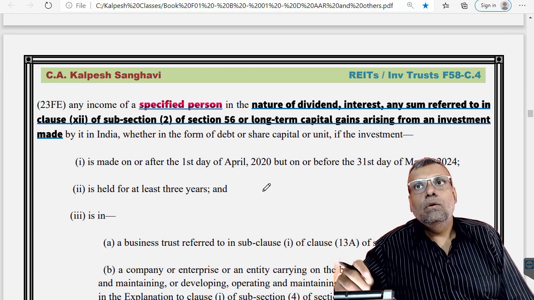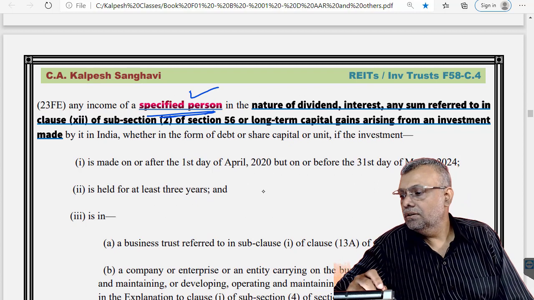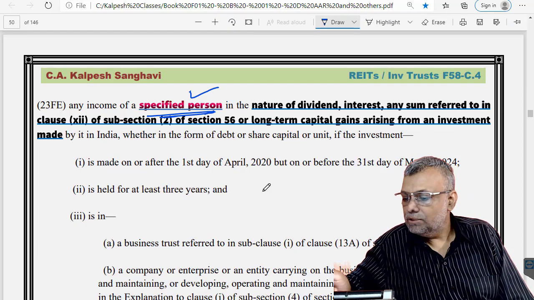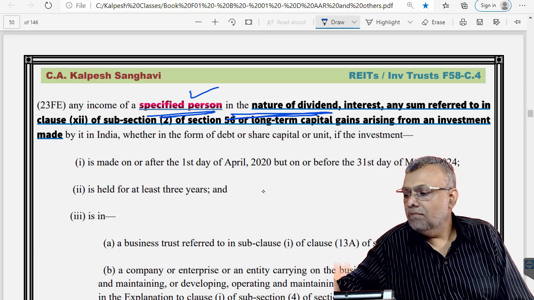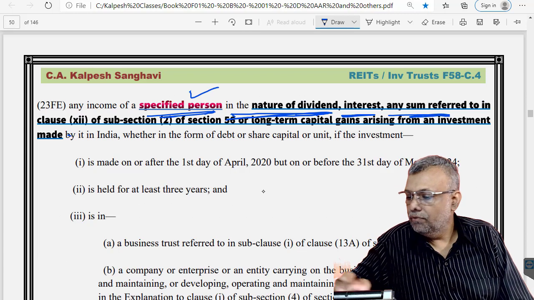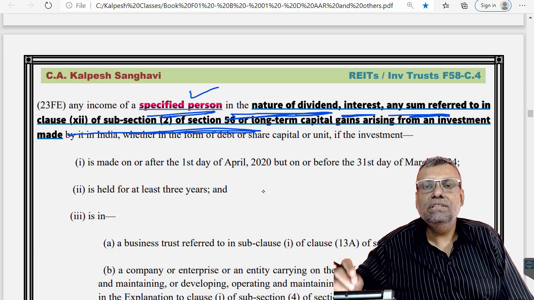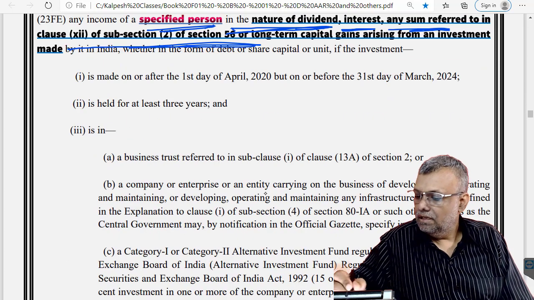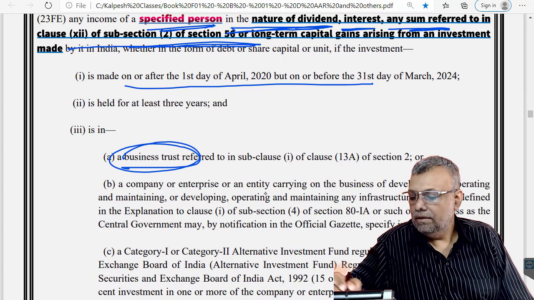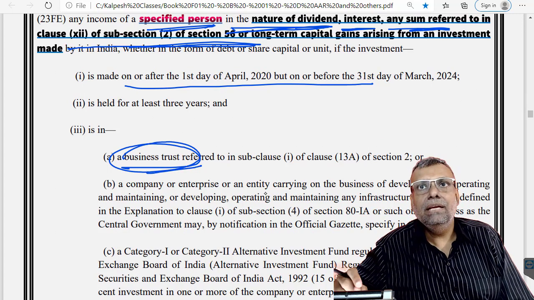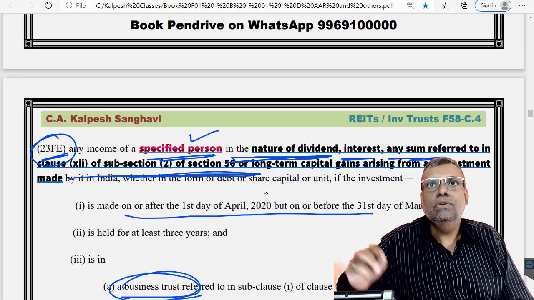Now here it says that if specified persons make the investments, and any income which is in the nature of dividend, interest or any sum referred to under this particular clause, so where the specified persons make the investments into the business trust subject to all these conditions, so when specified persons make investments into this particular business trust, of course the specified incomes will be eligible for the purpose of exemption.